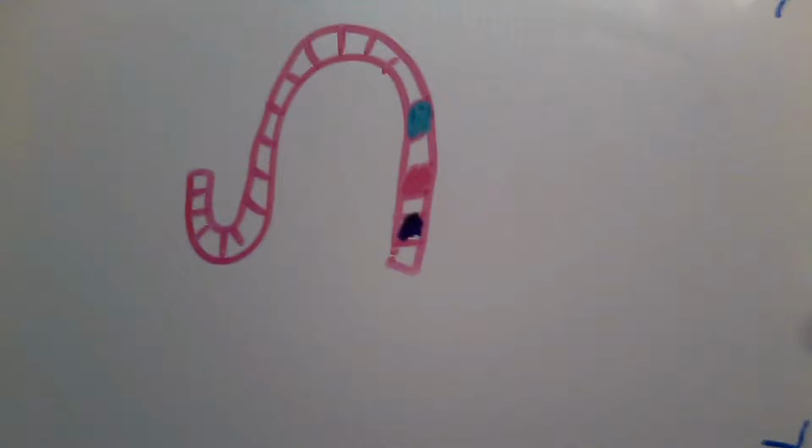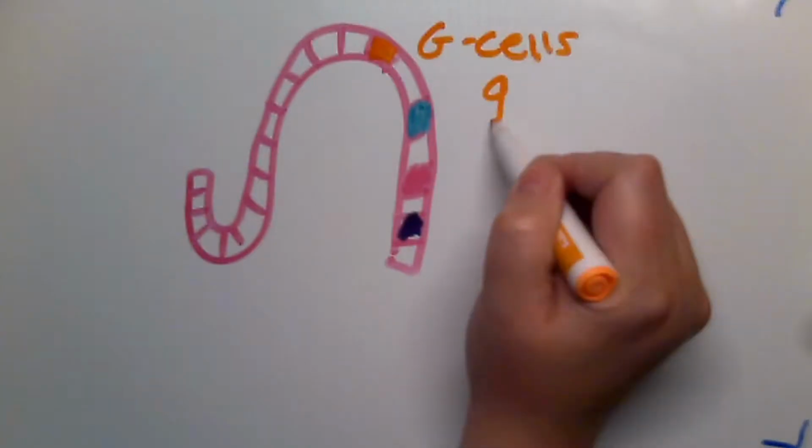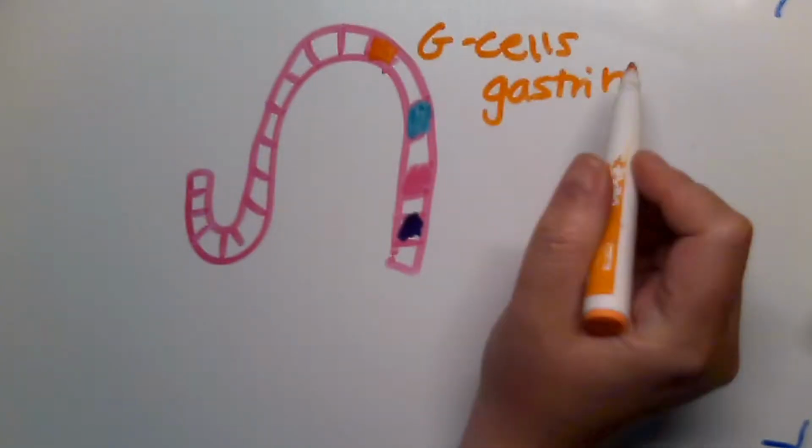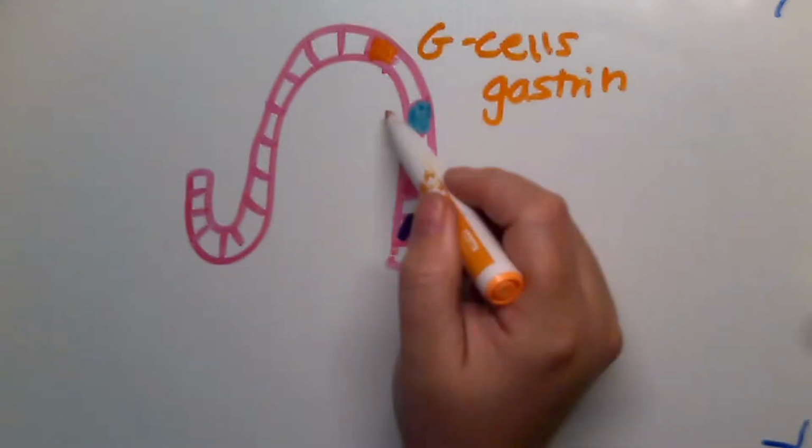We have G cells. These are going to produce gastrin. Gastrin, when food interacts with the G cells, tells these cells to produce their acid. So it talks to the parietal cells and tells the parietal cells to start producing gastric acid.